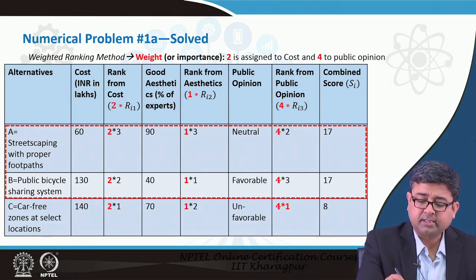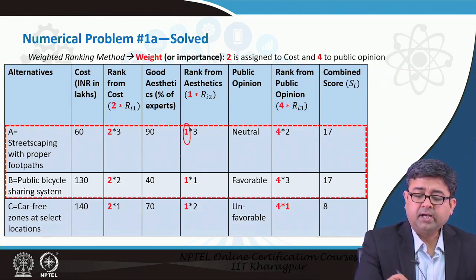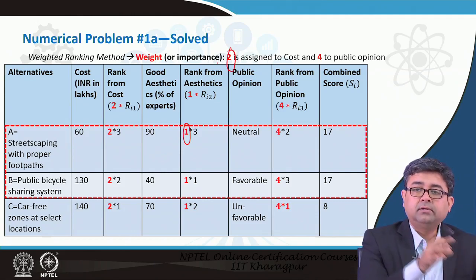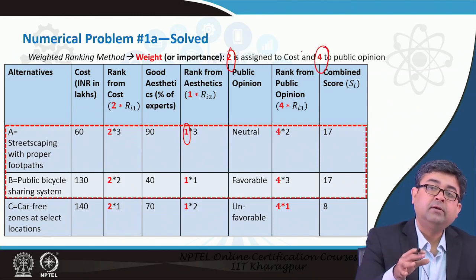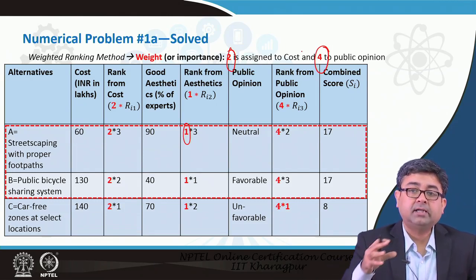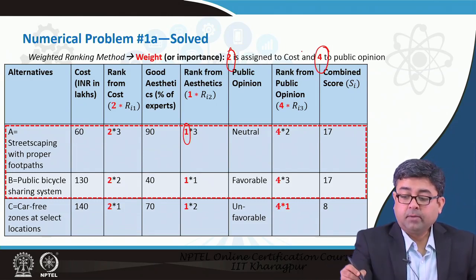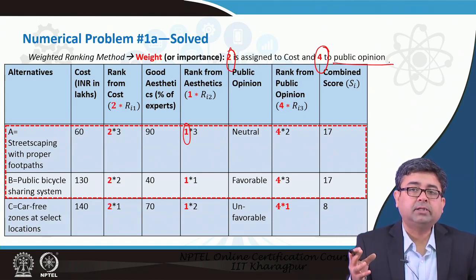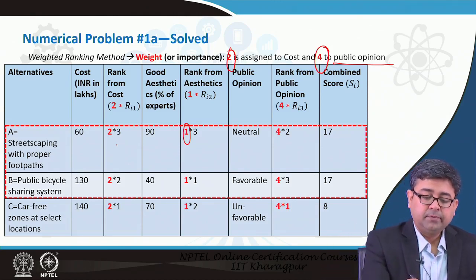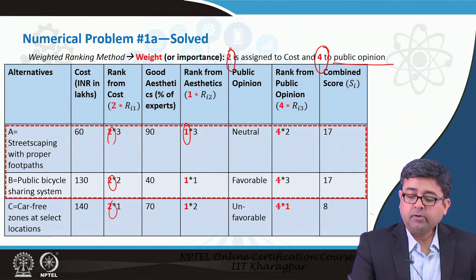So, now you say that aesthetics has the least weightage, 1, whereas the weightage of the cost is 2, that is double the weightage of the aesthetics, whereas public opinion has the highest weightage, which is double the weightage given to cost. That is how weights are usually given. Public opinion has the highest weightage, because if people of that neighborhood agree on which type of project they want, it is only that project that will get implemented. So, after you have ranked them, you multiply them by their individual weights, and then you add up all the numbers again.